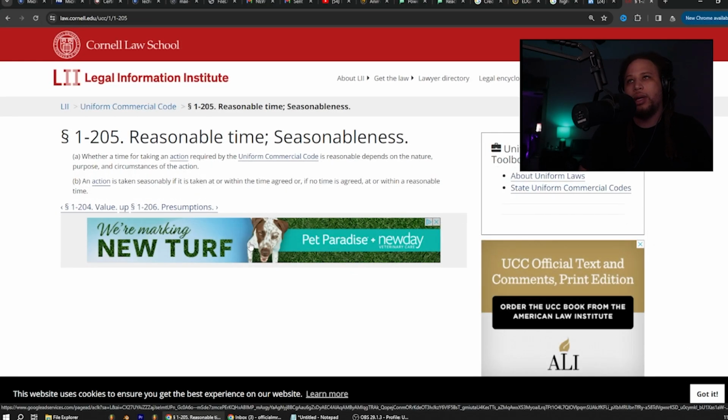205, reasonable time, seasonableness. Okay, never heard of that word. A, whether a time for taking an action required by the Uniform Commercial Code is reasonable depends on the nature, purpose, and circumstances of the action. B, an action is taken seasonably if it is taken at or within the time agreed, or if no time is agreed, at or within a reasonable time.